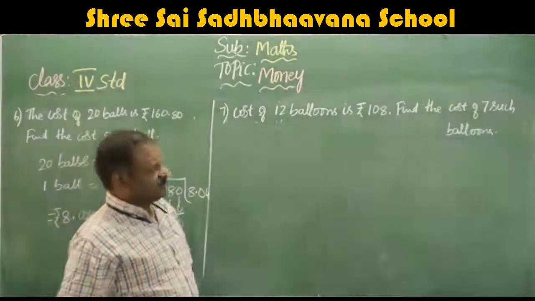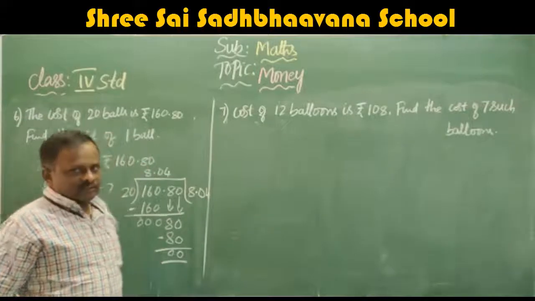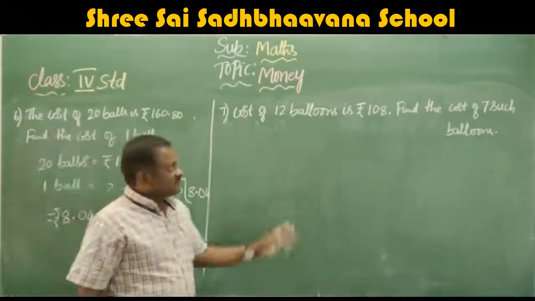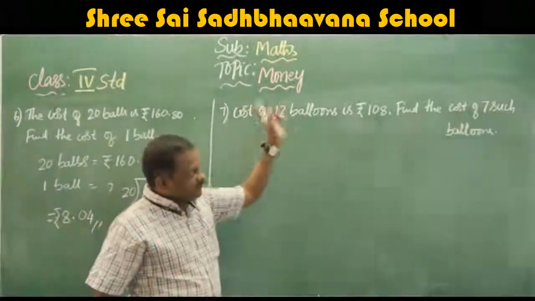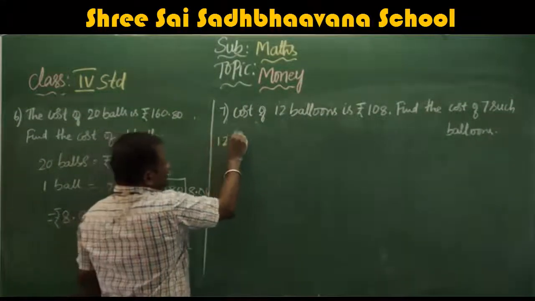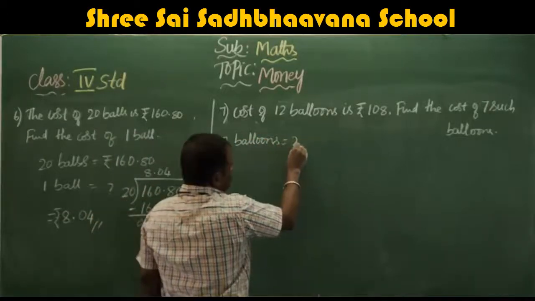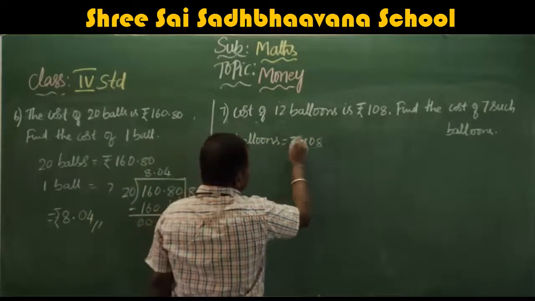Next here, cost of 12 balloons is rupees 108. Find the cost of 7 balloons. Here given 12 balloons and find the cost of 7 balloons. What I have to do? First find the cost of 1 balloon, then find the cost of 7 balloons. First, 12 balloons is equal to rupees 108.